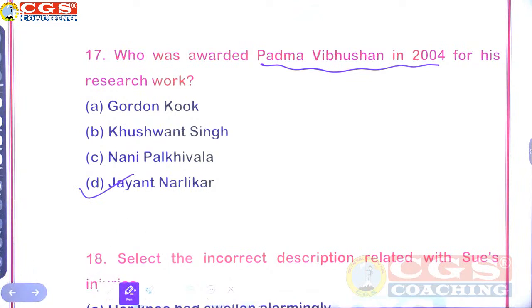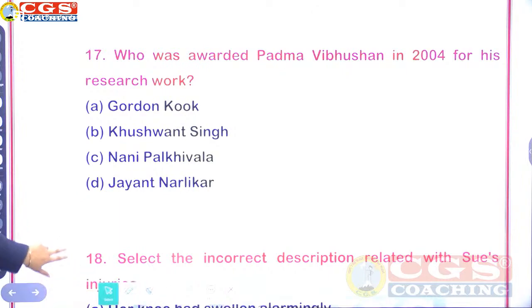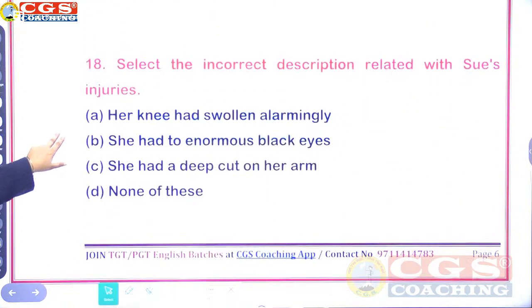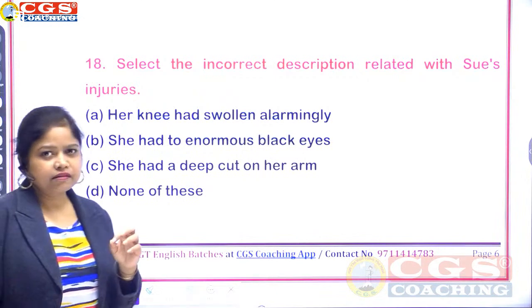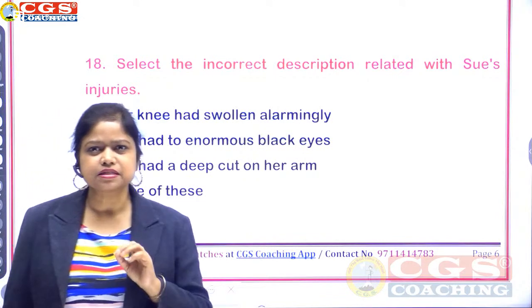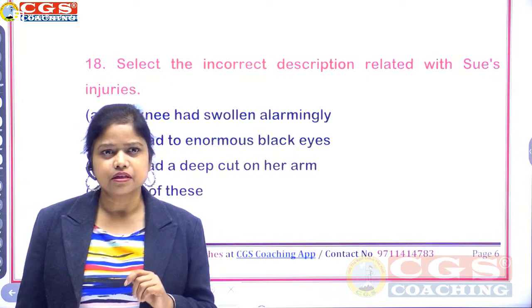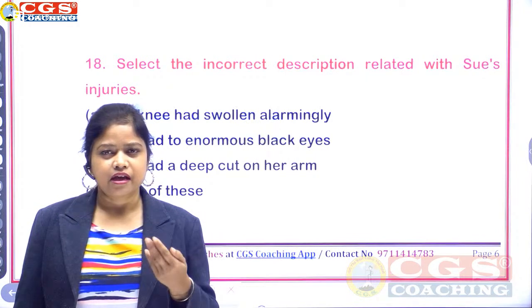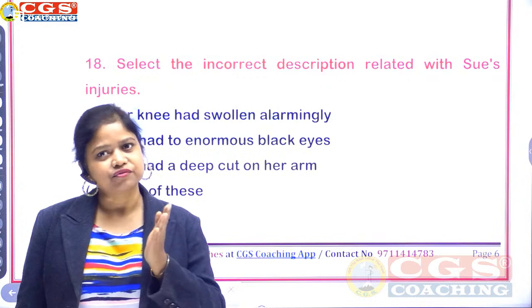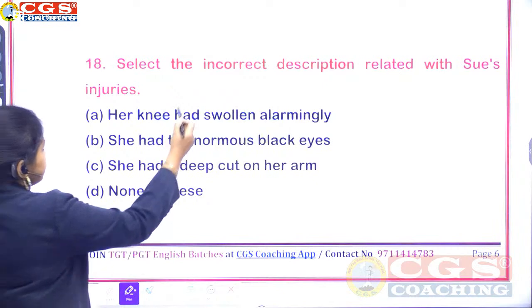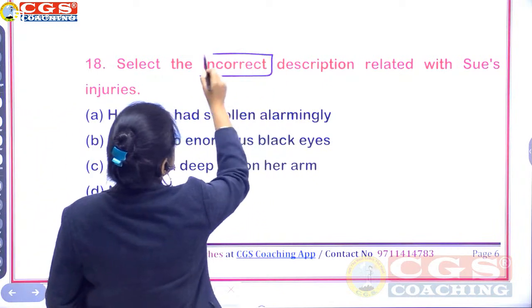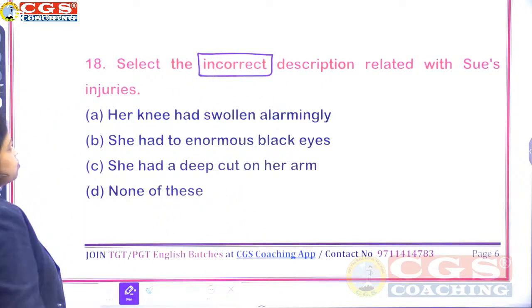For question number 17, the right answer is option D. Now 18th. Select the incorrect description related with Sue's injuries. There were some statements mentioned in the chapter that Sue was having injuries in this part of the body and that part of the body. So you have to select here the incorrect description related with Sue's injuries.